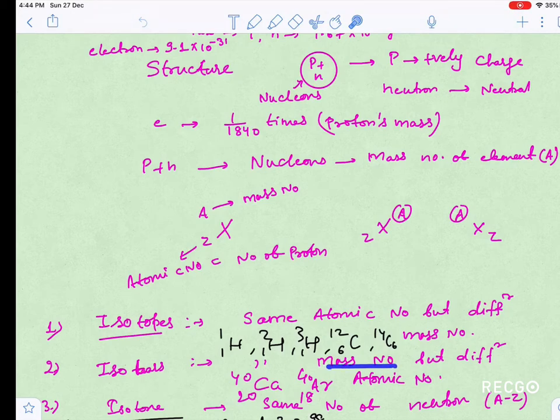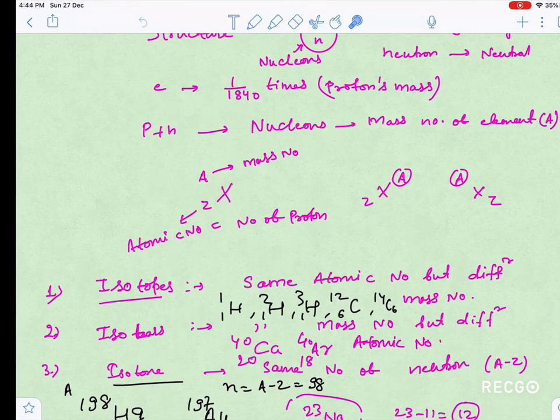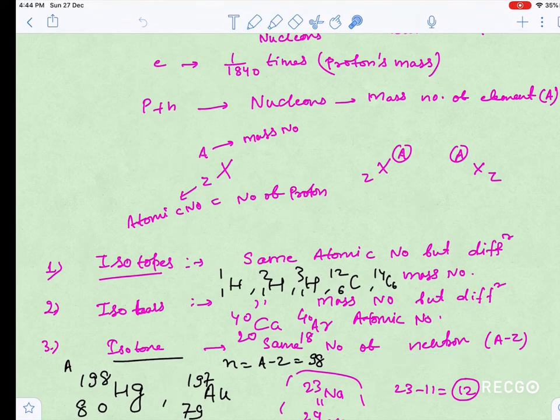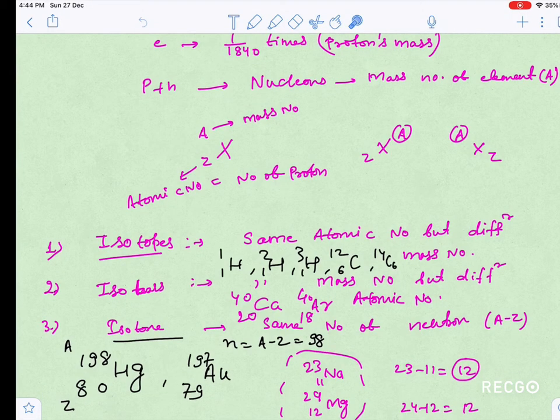Isobars have the same mass number but different atomic number. Like I have taken calcium and argon. Calcium is 20, 40 and argon is 18, 40. So you can see their mass number is the same, atomic number is different. Isotones have the same number of neutrons, guys. I have taken one example, Hg 80 198 and Au 79 197.